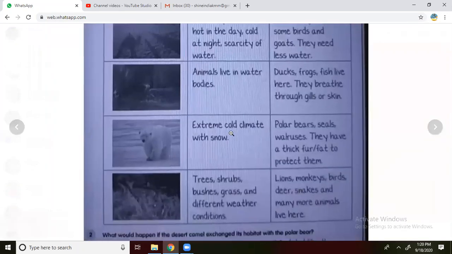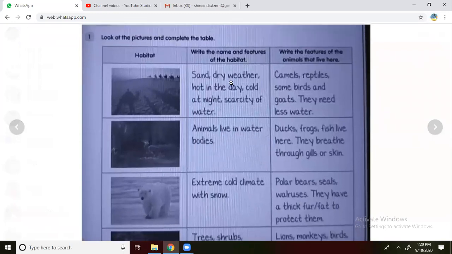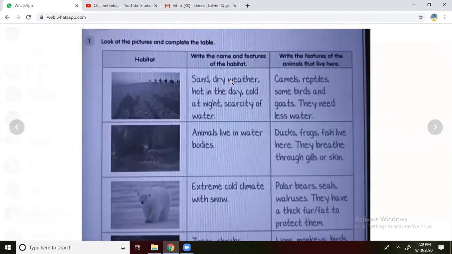Okay, we will see what the adaptation and the habitat are, and what type of conditions we have seen now. First one is the habitat. Second one, write the name and the features of the habitat. Write the features of the animals that live there. It means what the condition is and how they are going to survive, we are going to see now.